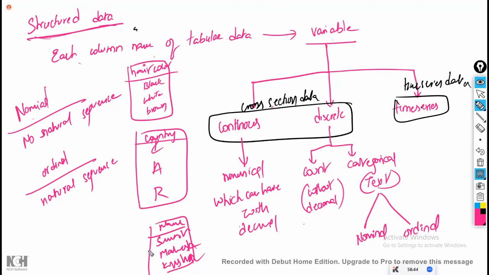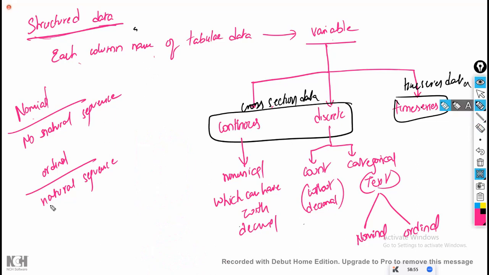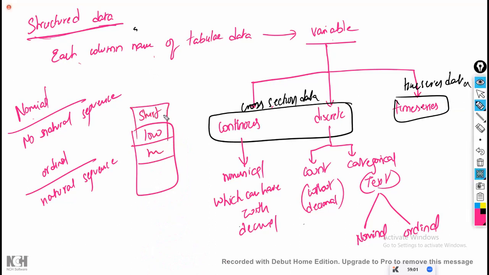So these all come under nominal data. They are just names. They do not have any kind of sequence between them. Now coming to ordinal data, there is a natural sequence. For example, the heading is shirt size: low, medium, large, XL, double XL. There is an order. What is the order? Low size, I mean, low means small.